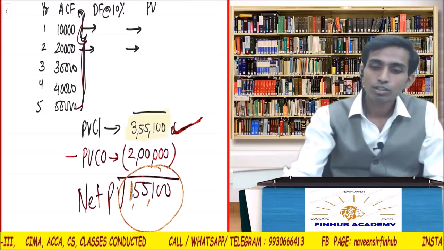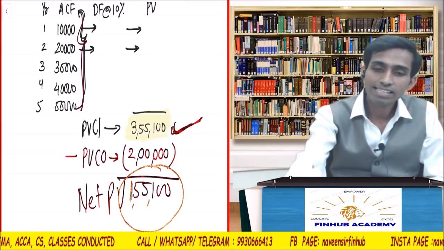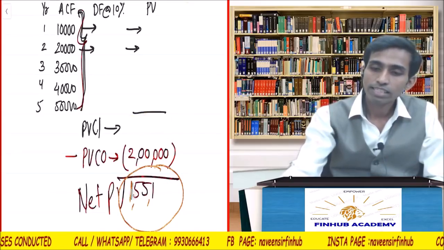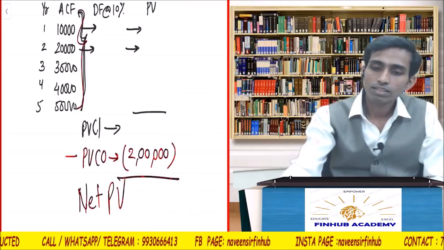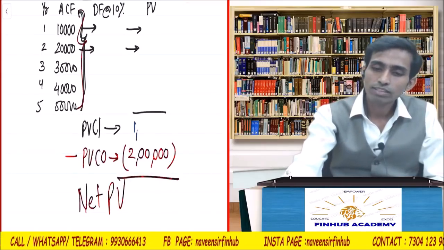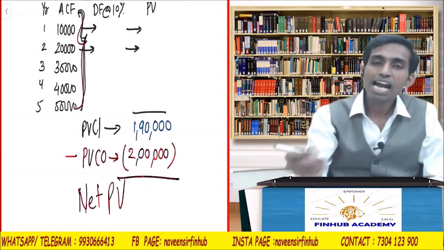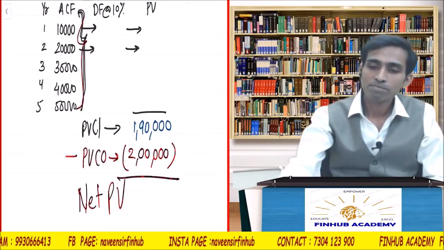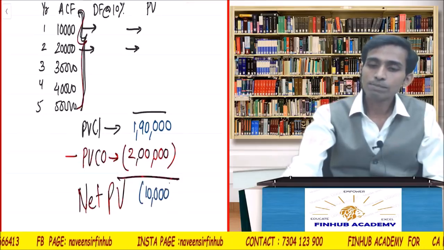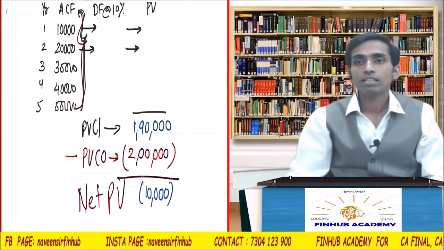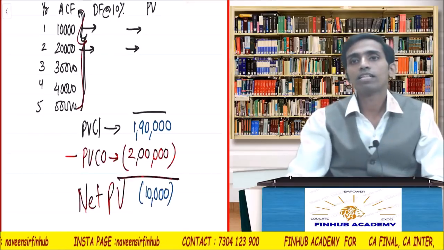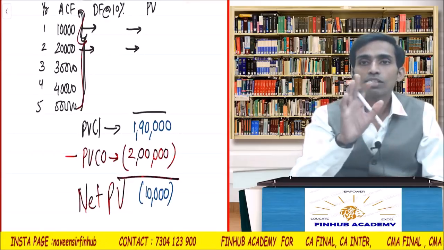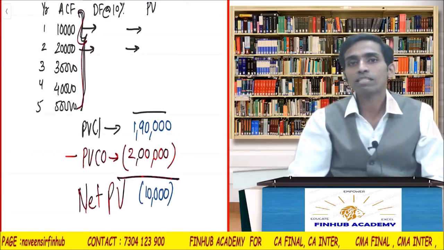Let's say this value is not 3,55,000, let's say it is 1,90,000. The inflow is 1,90,000 and you minus 2 lakhs. So how much is the NPV? Negative 10,000. This means what? If you take up this project, you will erode the shareholders' value by 10,000. You will eat away the shareholders' value by 10,000 if you take up this project.